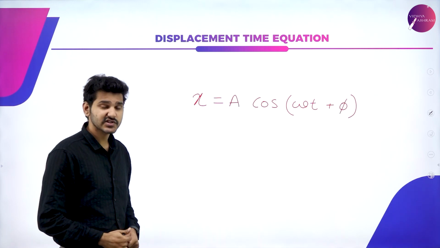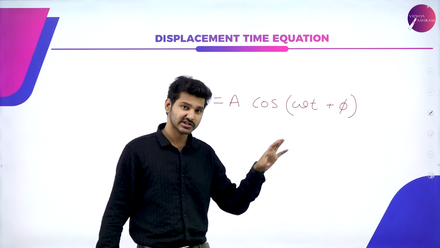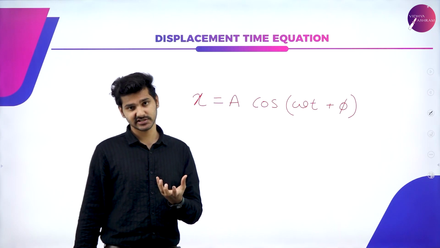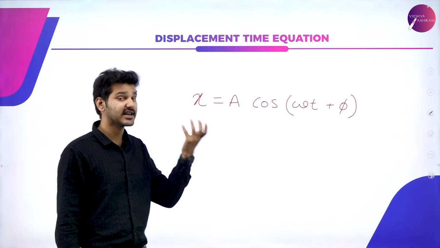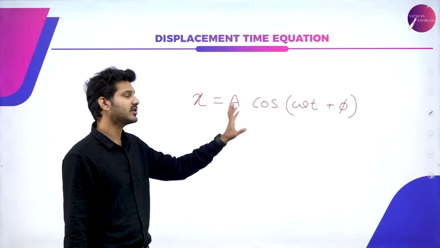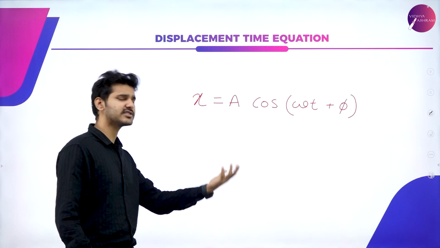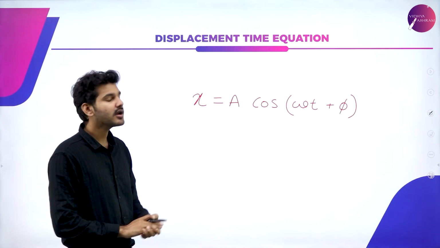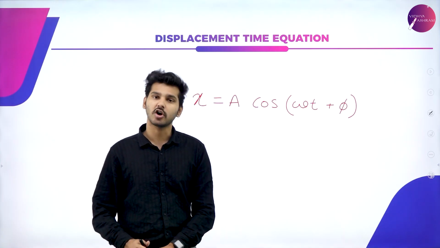Again, in the previous chapter, you have already learned that we can represent displacement equations in the form of wave functions. So you can either use a cos function or you can use a sine function. In your textbook throughout, they have used the cos function. That is why I'm using a cos function. You can also use a sine function. It is completely normal. No other problems will be there. But again, in your textbook, it is a cos function. Hence, I've used a cos function.